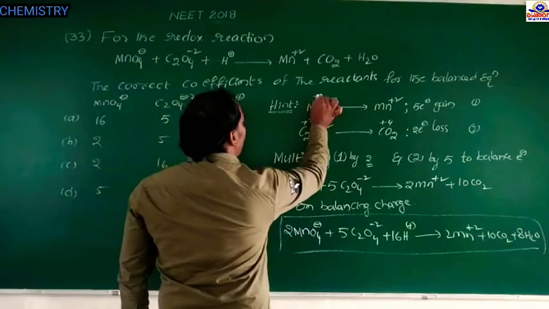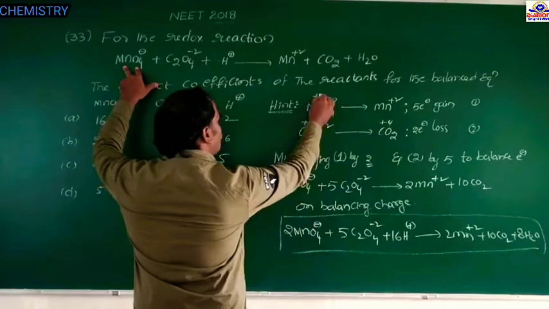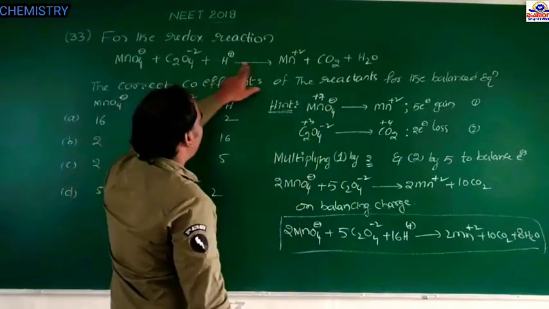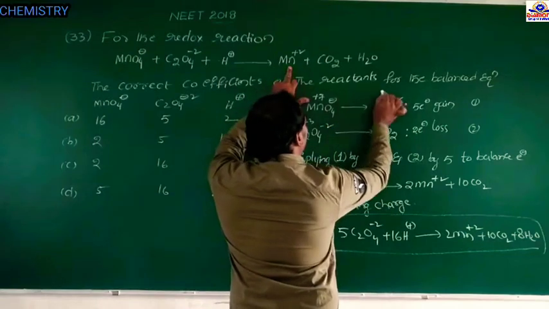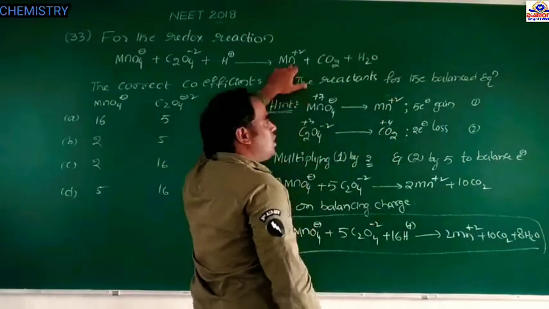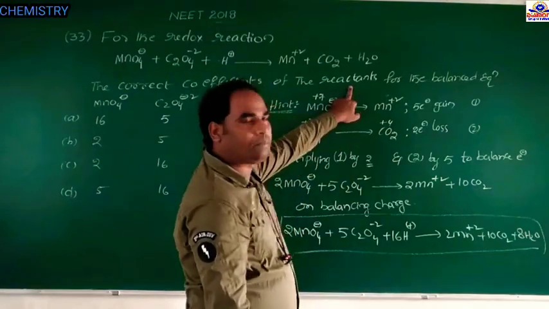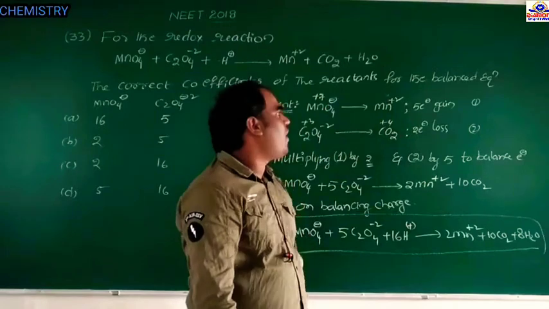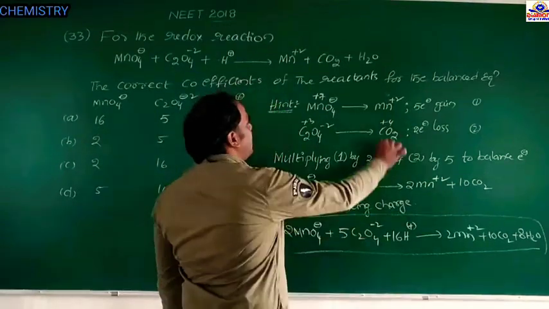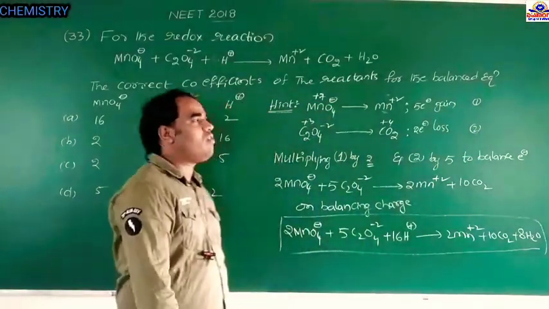MnO4 minus converts to Mn plus 2, so plus 7 to plus 2, the difference is 5. So it gains 5 electrons. This is equation 1.